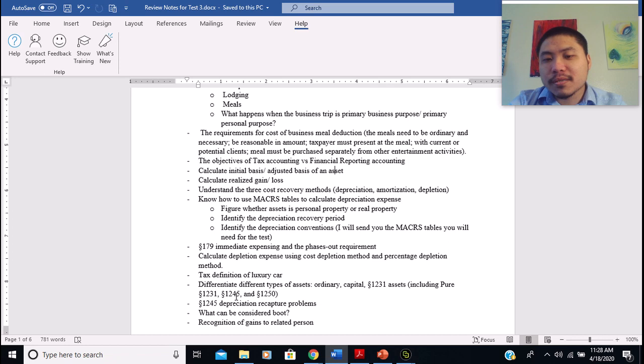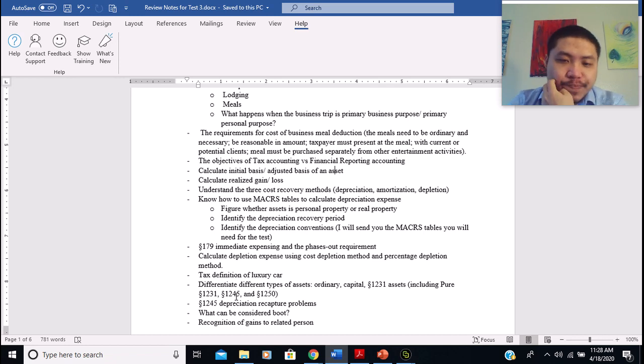We have pure section 1231 asset, which is land. Then we have section 1245 asset, which is personal property. And then we have section 1250 asset, which is real estate, like buildings, warehouses, that kind of stuff.